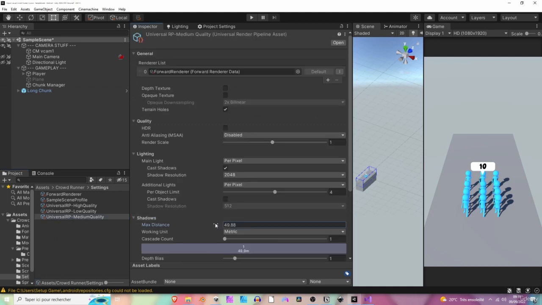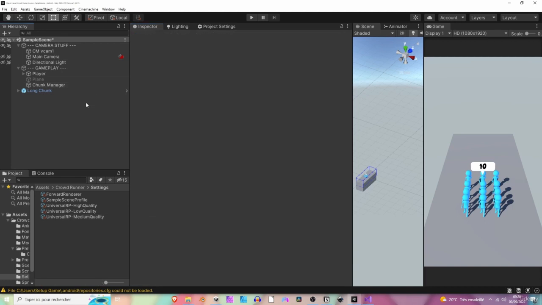Here you can play a bit with the distance of the shadows. When decreasing it, further objects won't have shadows, but closer objects will have clearer shadows. For mobile, it's better to keep the cascade count to 1 or 2. The cascade count will make transitions between close and far objects. You can improve the distance, but set the first cascade to something like 20 meters, and it's already pretty nice.